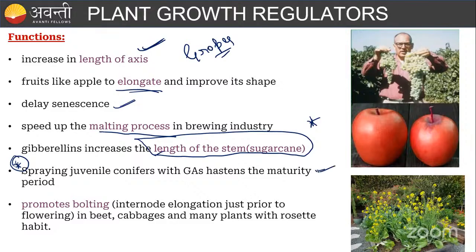And mainly the bolting. What do you mean by bolting? Before the flowering, the internodal elongation is going to happen, right? That is called bolting. Mainly the bolting hormone is gibberellin. Gibberellin, remember. Mainly in rosette plants, that is in the beetroot and in the cabbage, we use this gibberellin for promoting the bolting.